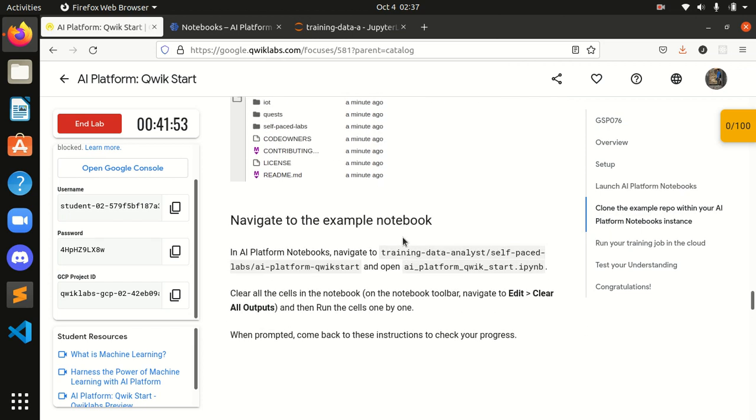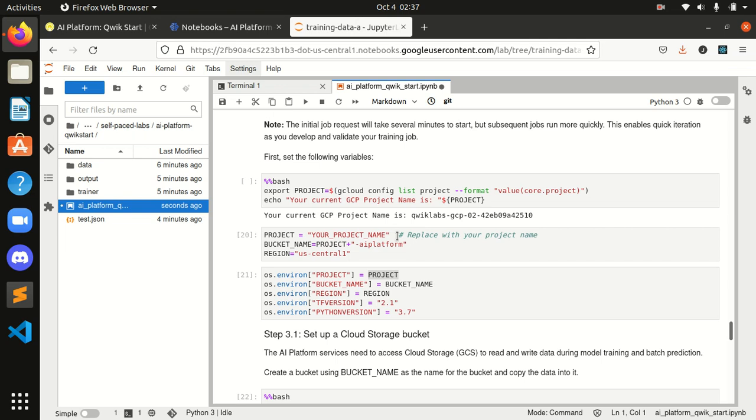Okay guys, wait a second. I will be completing this also. Let's give this project name something else.